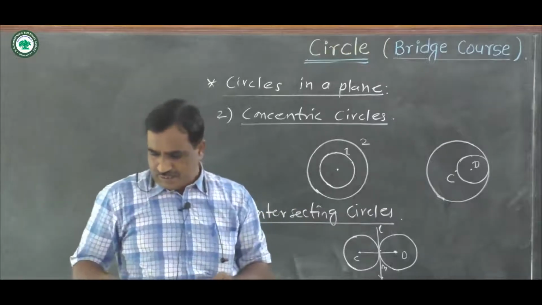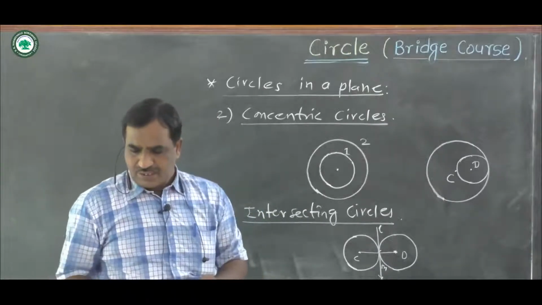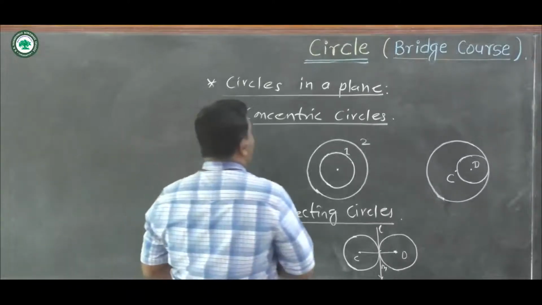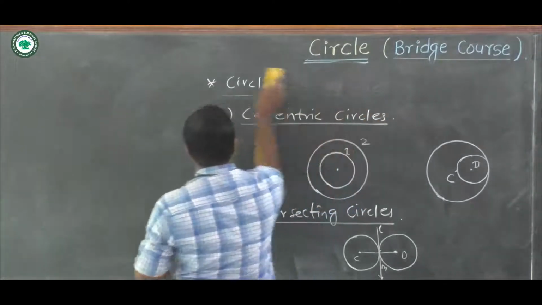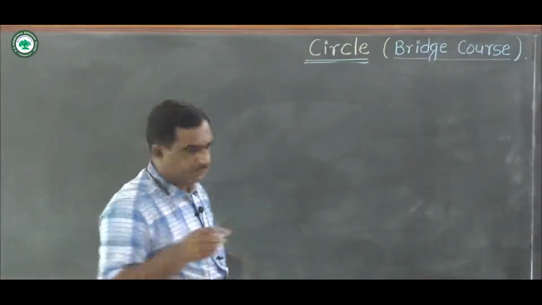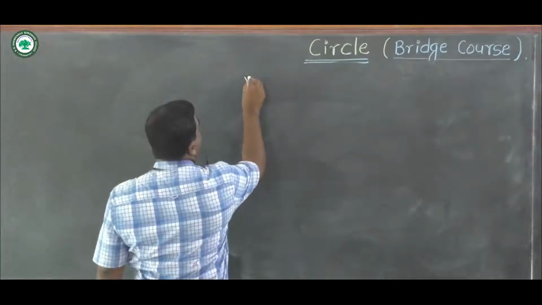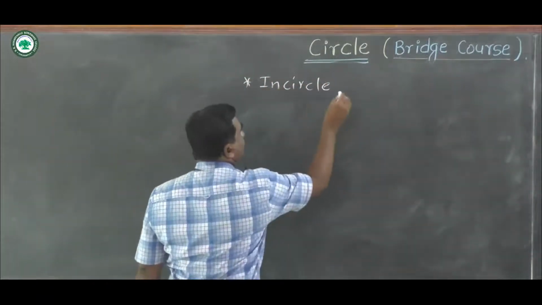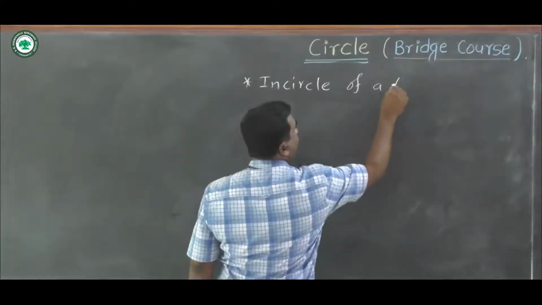Okay, now we see next here incircle of a triangle. Next point is incircle of a triangle.